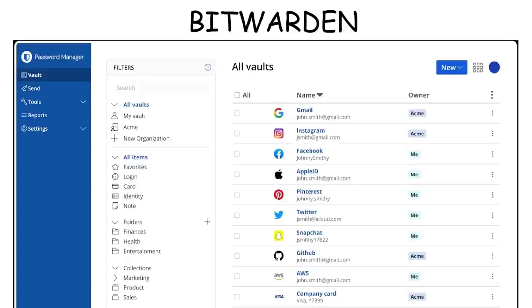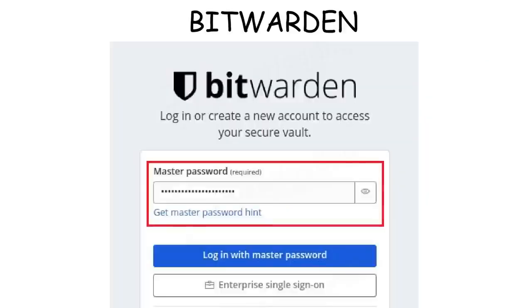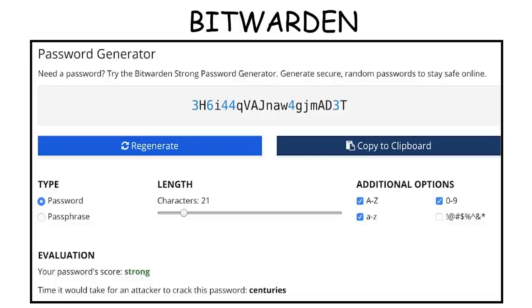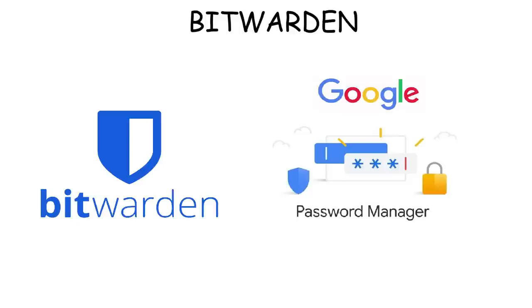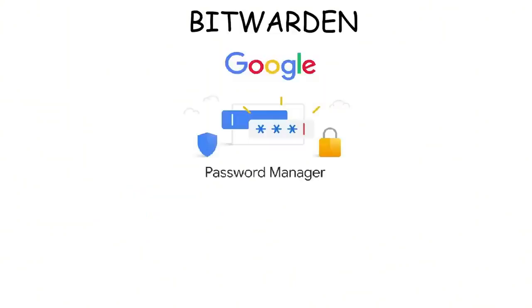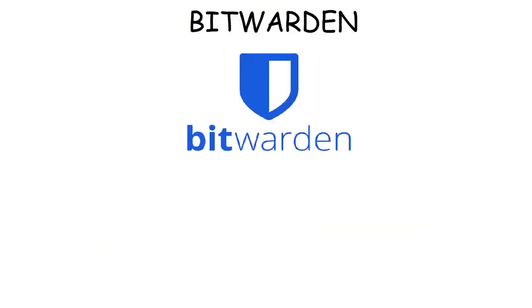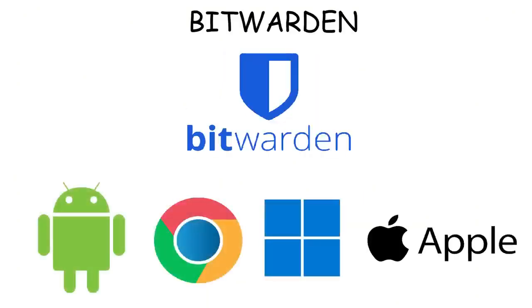It stores all your passwords in one secure place, and you only need to remember one single master password to access all of them. And once you save your passwords inside Bitwarden, it automatically fills them in whenever you visit a login page. It also has a built-in password generator that creates strong random passwords so that it's harder to hack. And what also makes Bitwarden stand out from alternatives like Google's Password Manager is that Google's Password Manager works best if you stay within Chrome and Android system. But Bitwarden works the same way whether you are on Chrome, Windows, Apple's ecosystem, and many more.